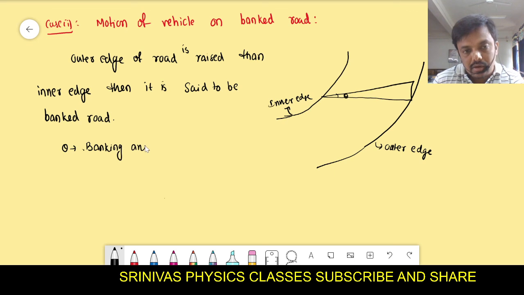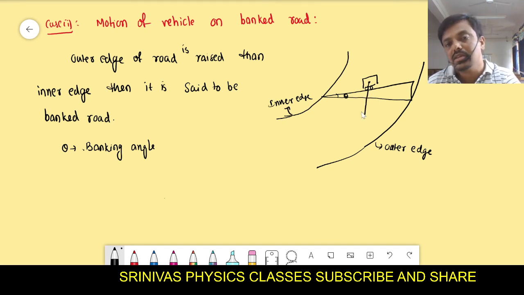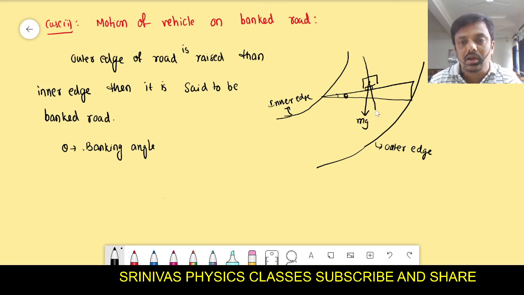For example, I have kept some vehicle here. It is moving on the road like this. At that moment, the weight of the vehicle will act vertically downward. You should remember that weight always acts in the downward direction. And we should draw the normal reaction here like this. This is the normal reaction, and this angle is theta.